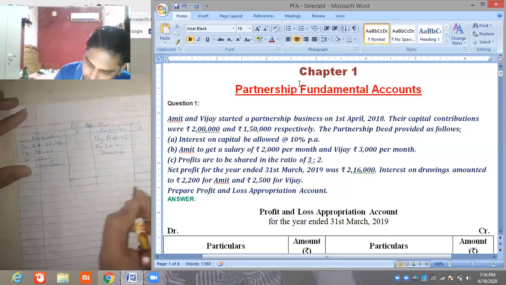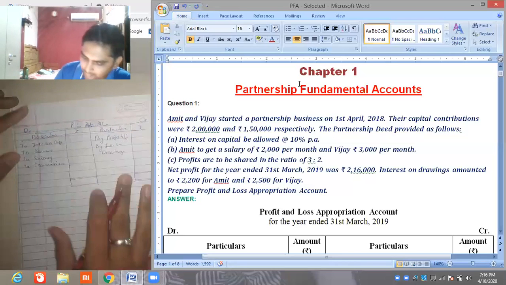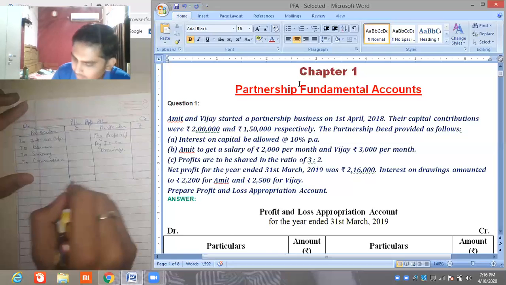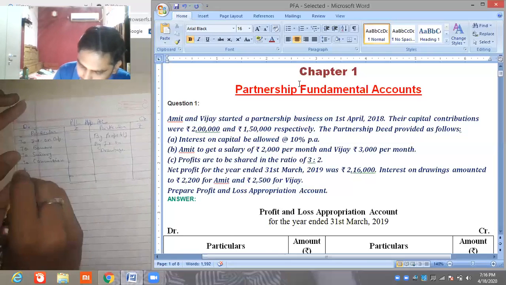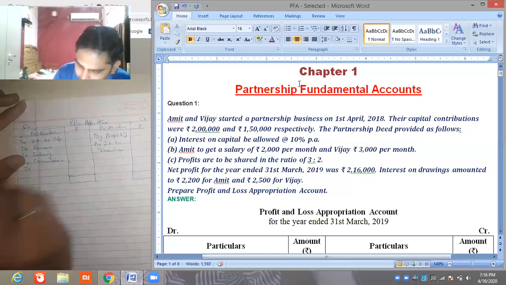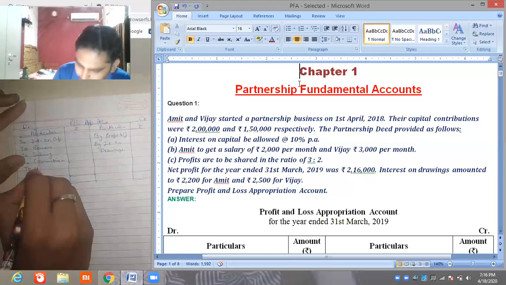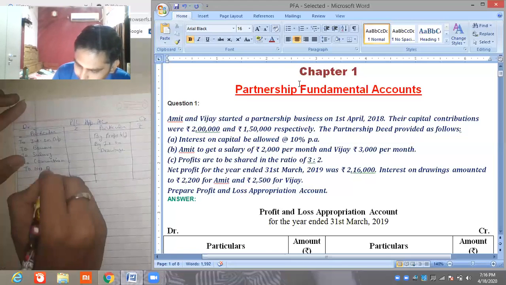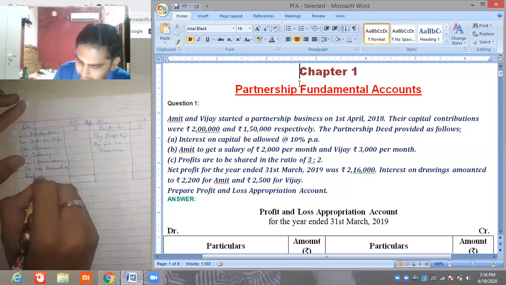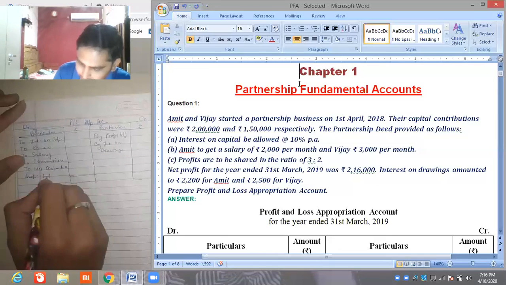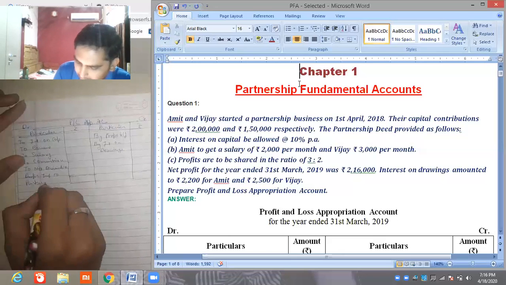So here, debit side or credit side, whichever is higher, we will calculate both sided debit and credit, and we find the answer like this side net divisible profit, transfer to partners' capital account.